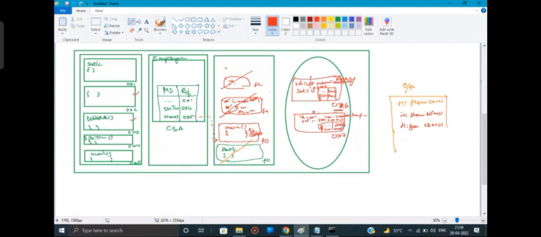What is the next task that needs to be done by the new keyword? This particular reference will be returned to the new keyword, and it is getting stored inside the main method, in the variable e2. So inside e2, 0x7 is there. Okay, it got stored. Now what next?